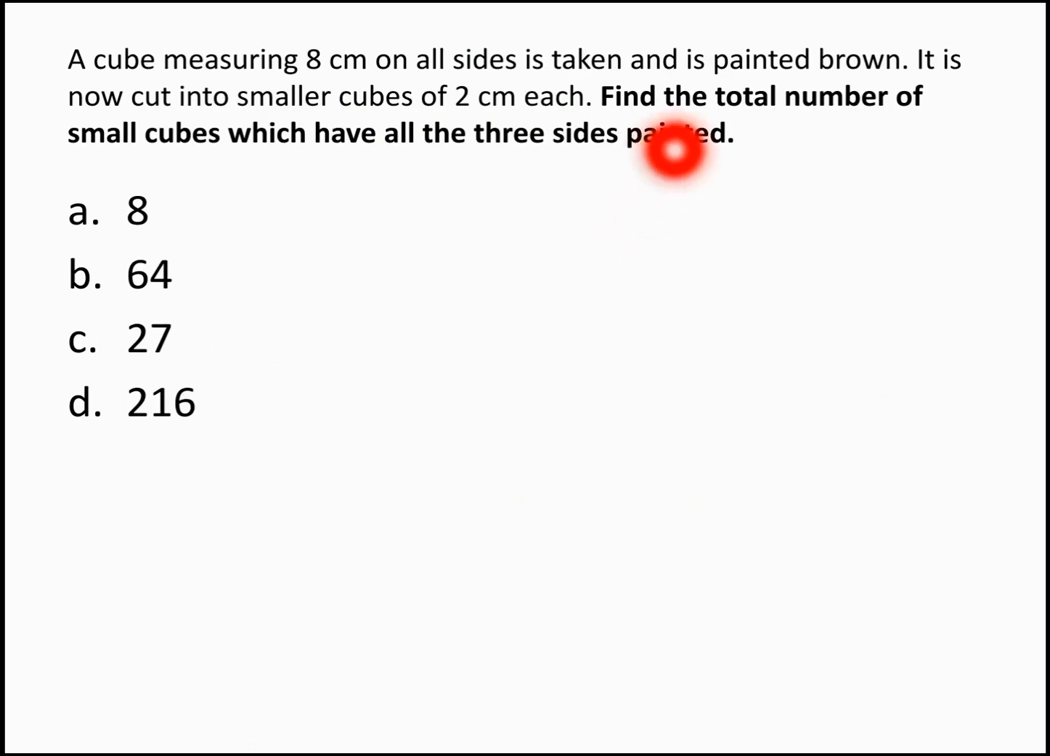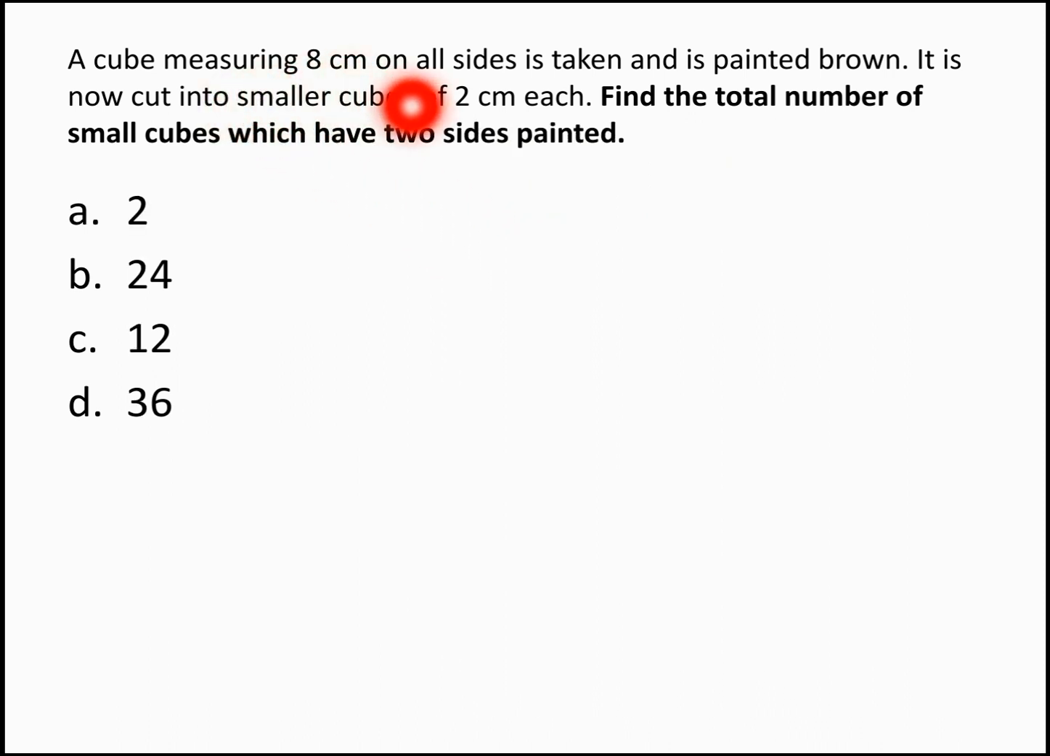For the same question, find the total number of small cubes which have all 3 sides painted. See, the 3 sides will be painted only on the corners, right? How many corners does a cube have? It has got 8 corners, right? So always for a 3-side painted one in a cube, the answer is going to be 8.